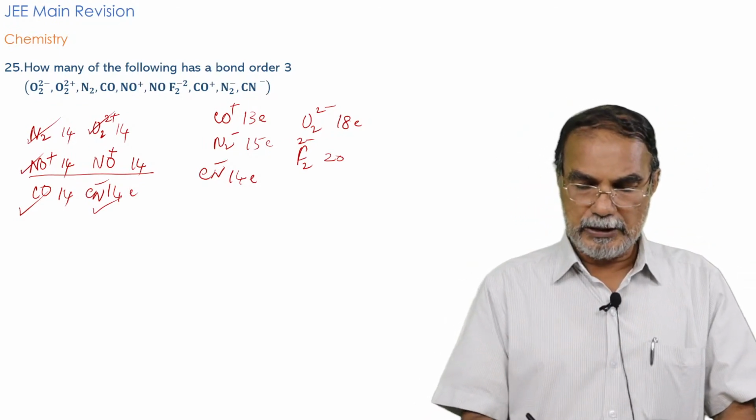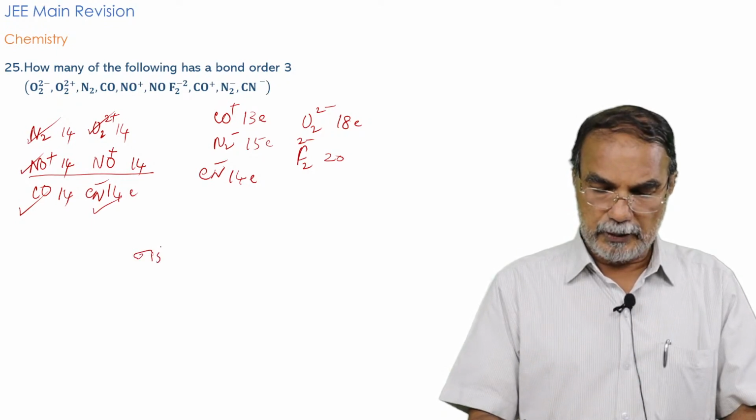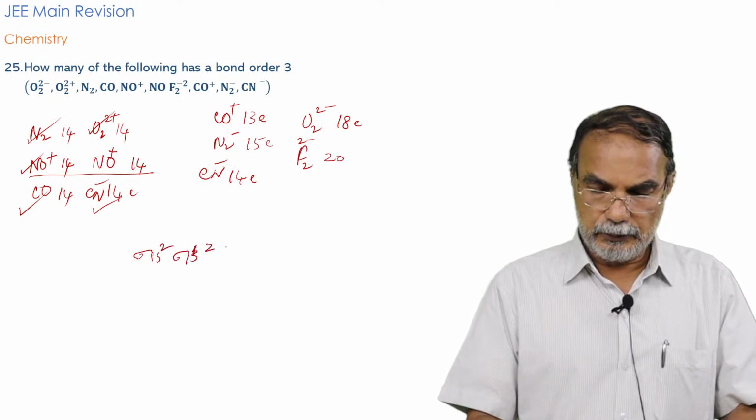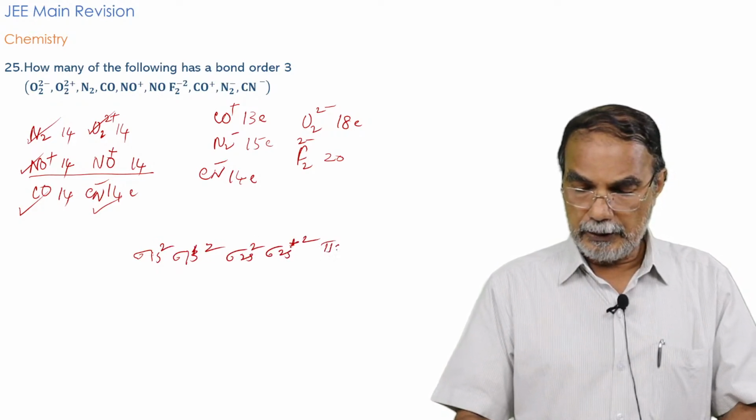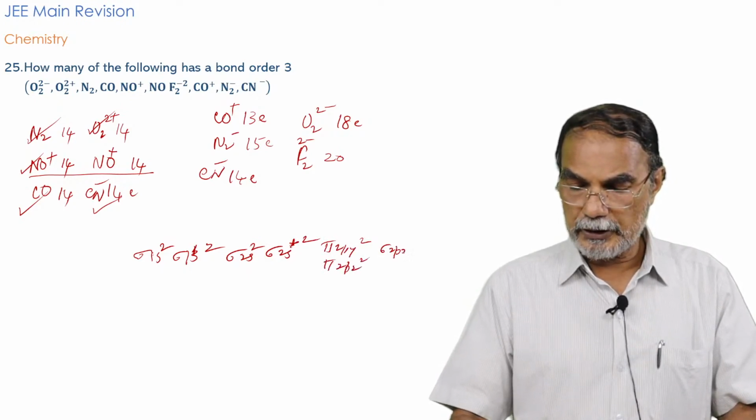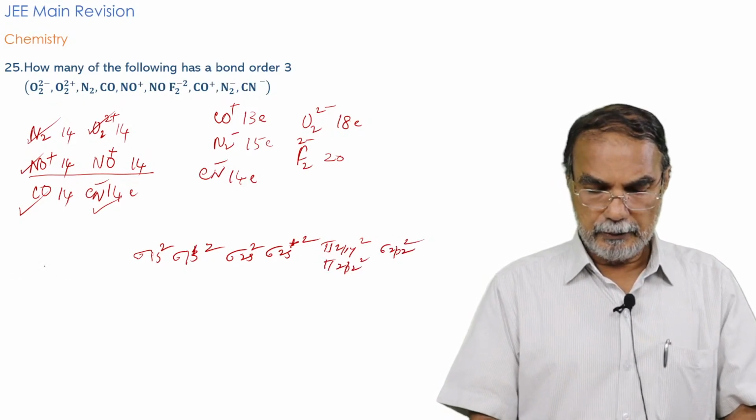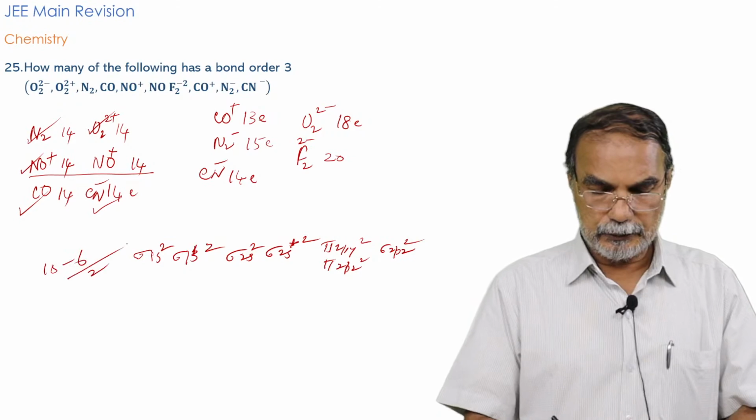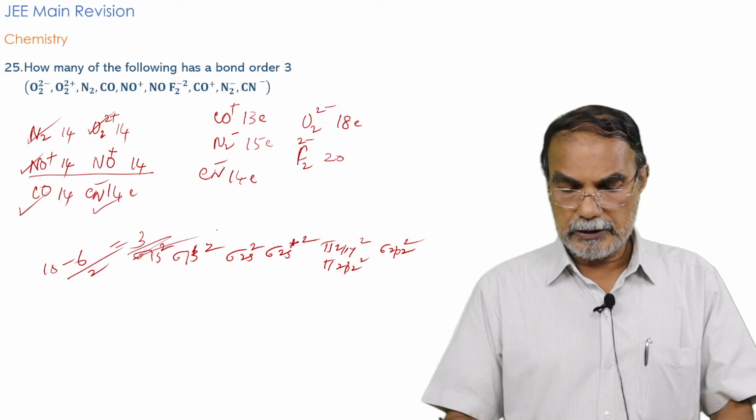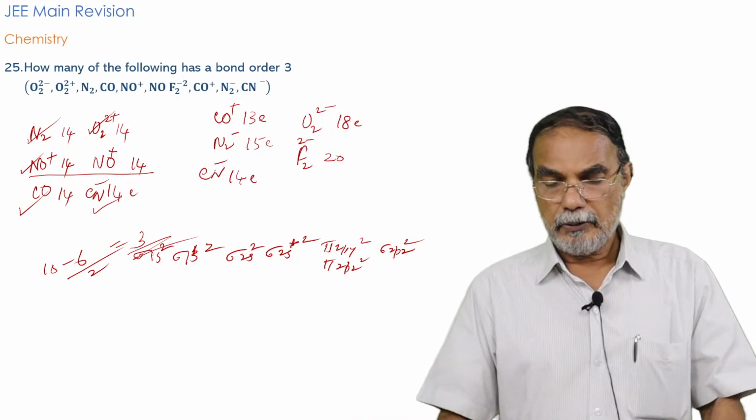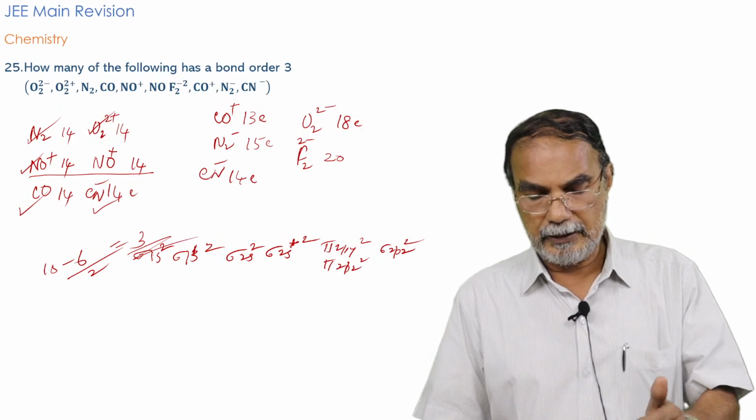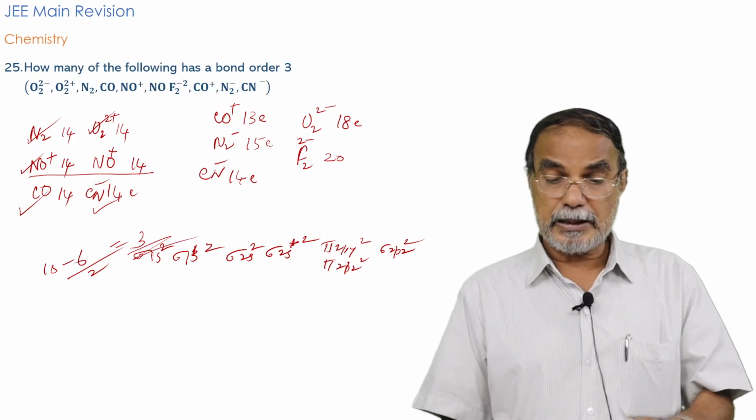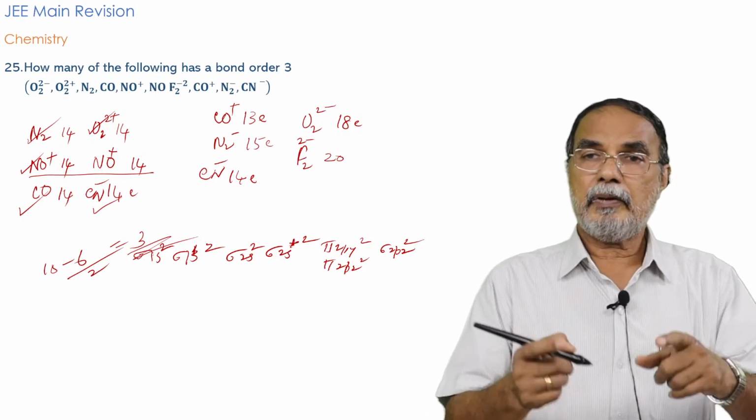And 14 electrons means they have the configuration we have already said. Sigma 1s2, sigma 1s star 2, sigma 2s2, sigma 2s star 2, okay, pi 2py2, pi 2pz2, sigma 2pz2. We are making a bond order 10 minus 6 by 2, that's equal to 3. Bond order 3, all these molecules have bond order 3. The others, obviously bond order different from 3 because they have a different number of electrons. They are not isoelectronic. Isoelectronic diatomic species will have the same bond order.